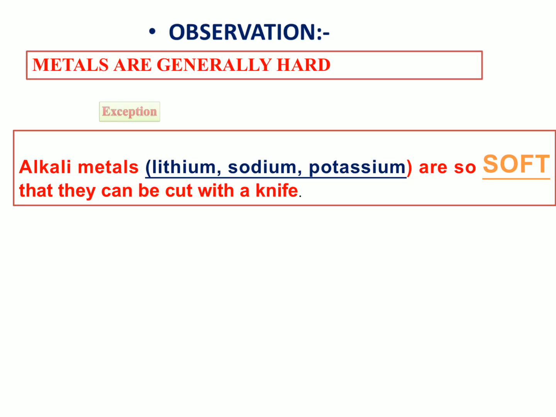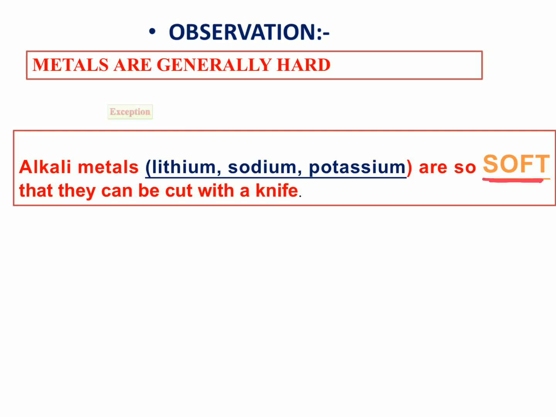Alkali metals, see here, are exceptional cases. This is a very important point. Lithium, sodium, potassium are soft. They can be cut. So our observation is that when we observe the various metals, we see that these metals are generally hard when touched with our hands, but there are some metals which are soft.